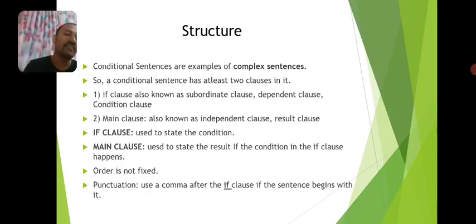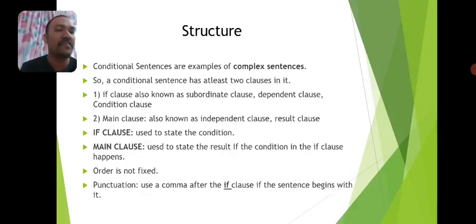Independent clause, why is it called an independent clause? Because this part of the sentence gives us a complete idea or meaning on its own. So it does not necessarily depend on any other part of the sentence to convey the full idea or meaning. And it is also known as a result clause. Why?